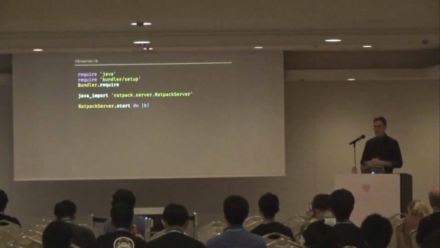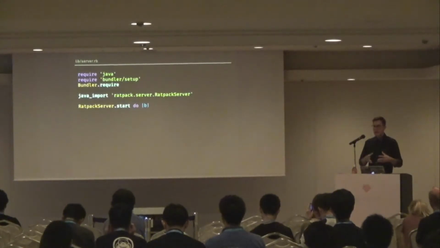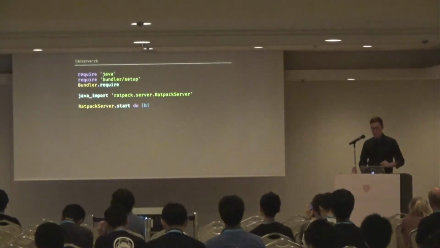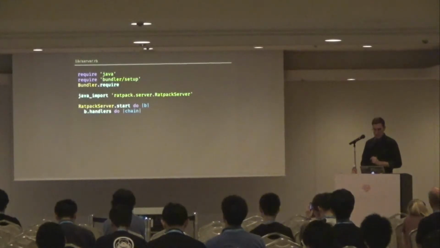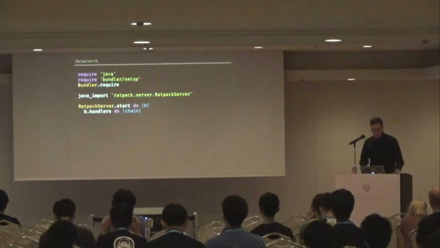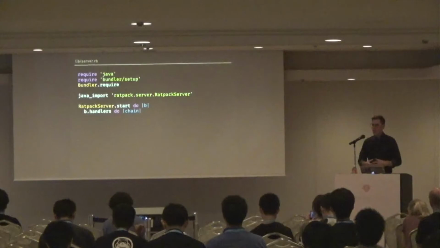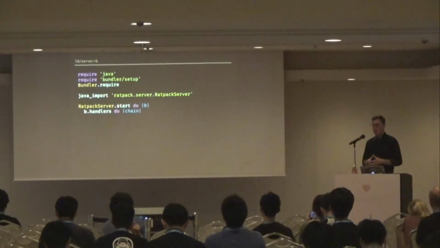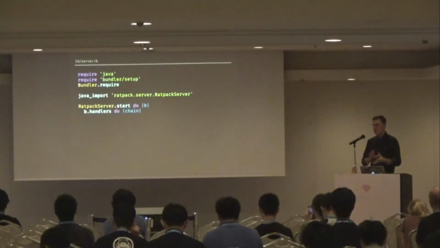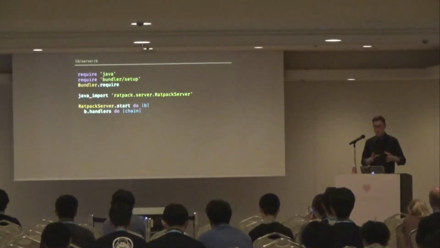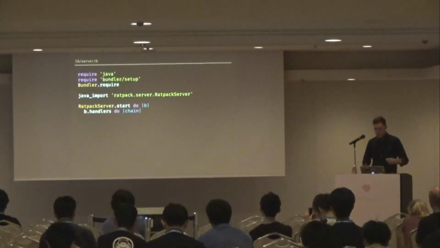This is how we start our Ratpack server application, and we pass it a block, and that block contains our entire application. Most real applications will decompose what's in here into other classes, but in this case, the entire application is contained in this one file. So in this block, we define our handlers. It's a construct in Ratpack for how we process requests. We have a handler chain, and each handler matches a certain request route, and we can potentially apply multiple handlers to a single request route.